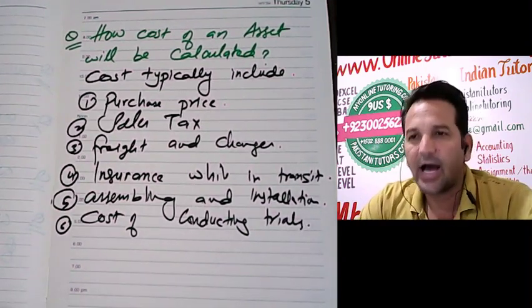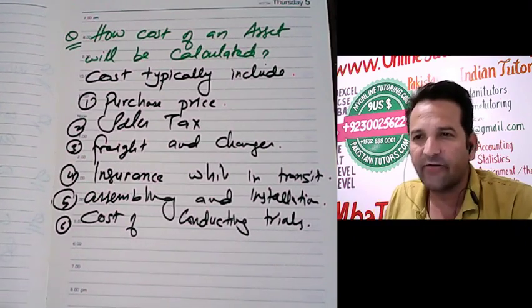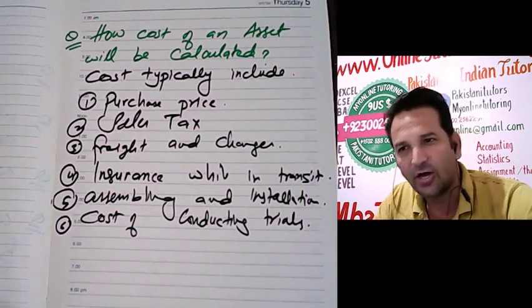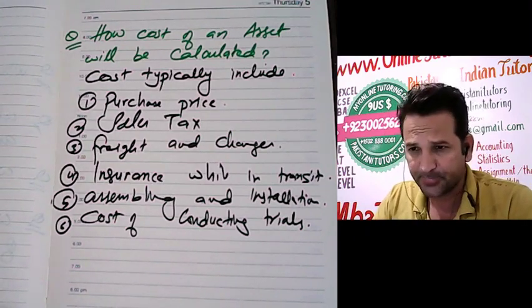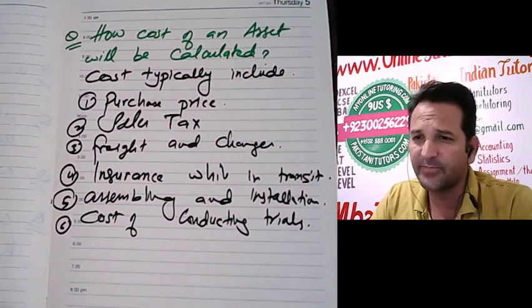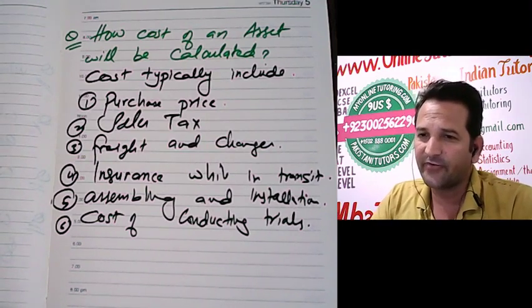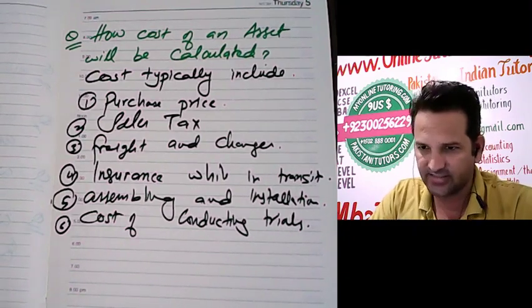Trial run cost means that you have hired somebody who installed the asset, then you ask him to kindly check whether the asset is working properly or not. So he will perform a trial, a test. That cost will also be included in the cost of an asset.